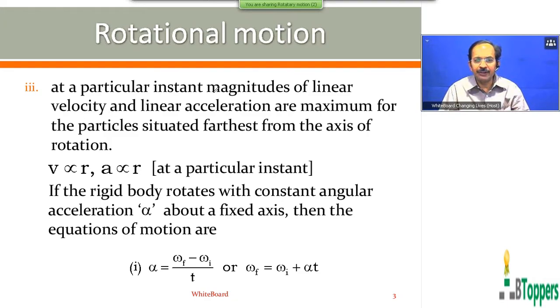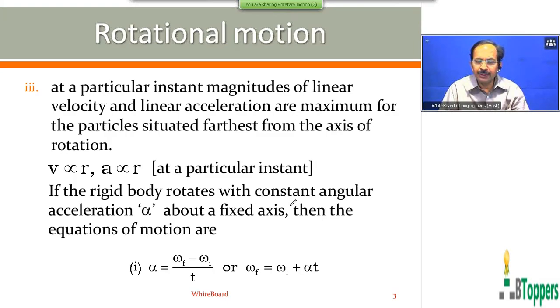Third point, for a rigid body in pure rotational motion, at a particular instant, magnitudes of linear velocity and linear acceleration are maximum for the particle situated farthest from the axis of rotation. So at a particular instant, you can write V proportional to R and A proportional to R.